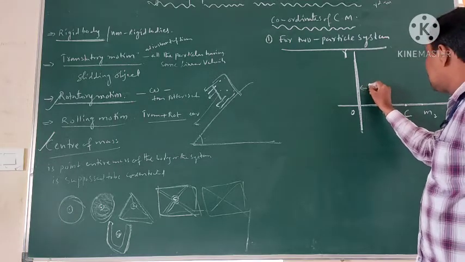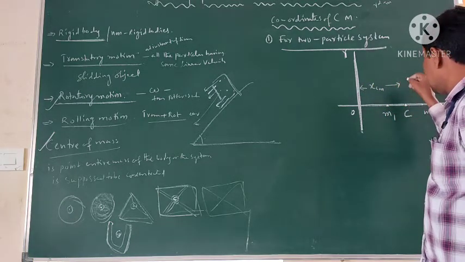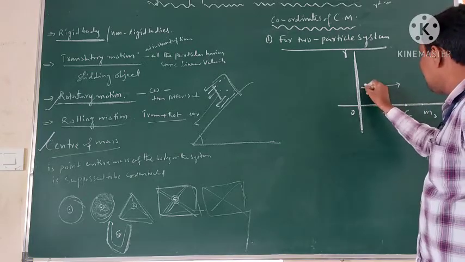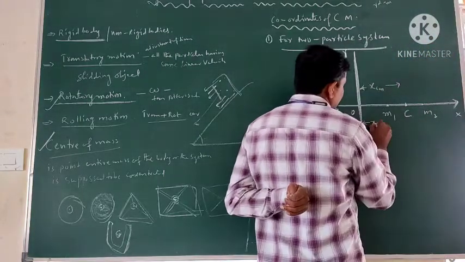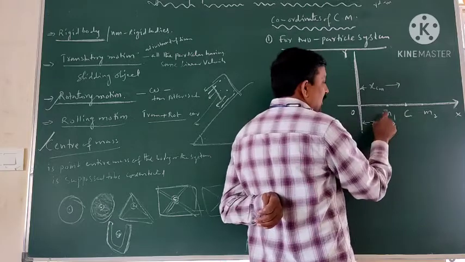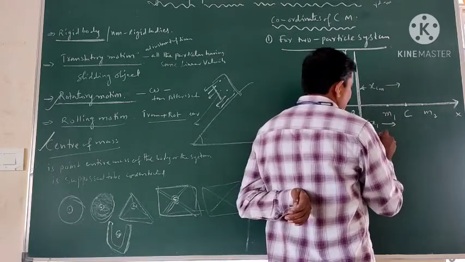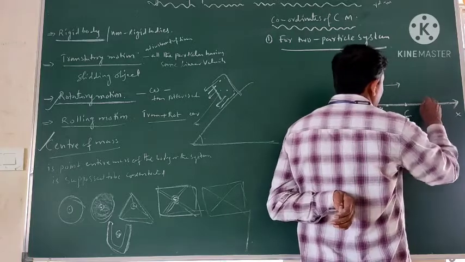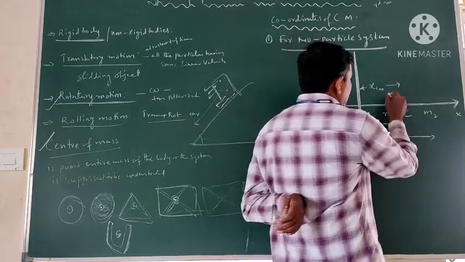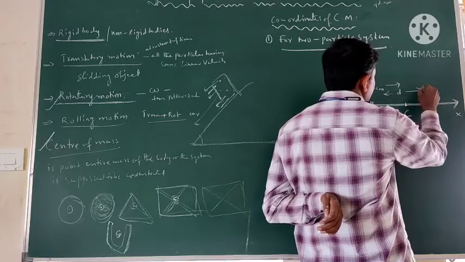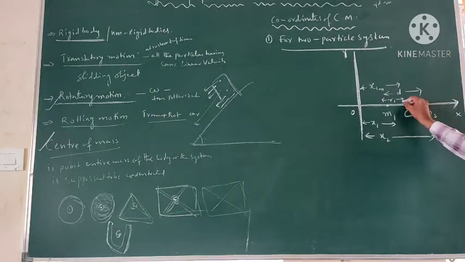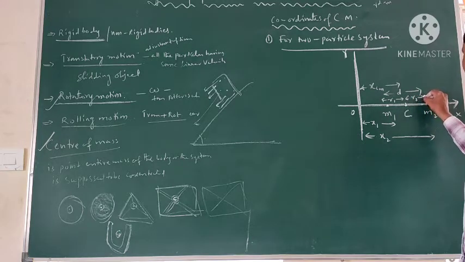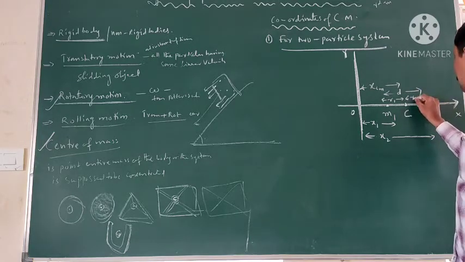The distance xcm is the distance between the origin and the center of mass, and x1 is the distance between the origin and the first mass. x2 is the distance between the origin and the second mass. The distance between m1 and m2 is d. r1 is the distance from the center of mass to mass m1, and the distance from the center of mass to m2 is r2.